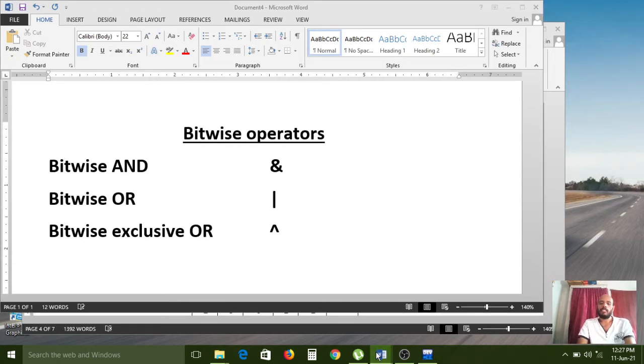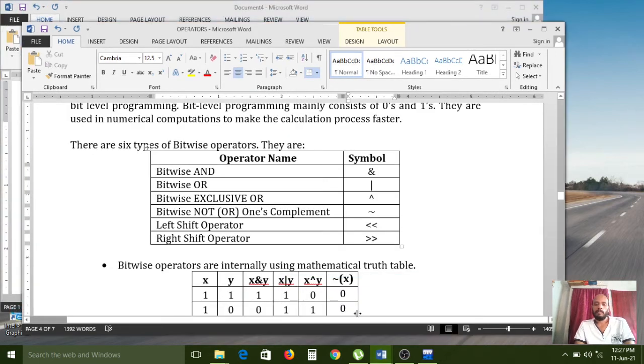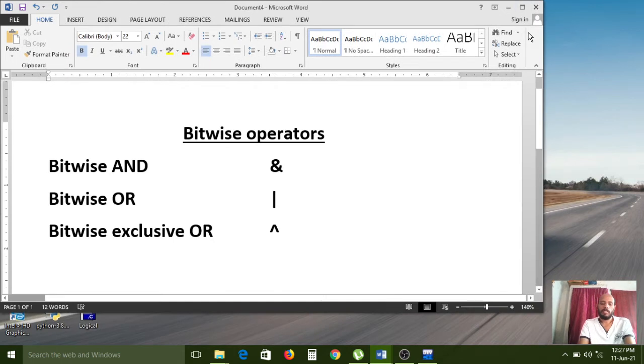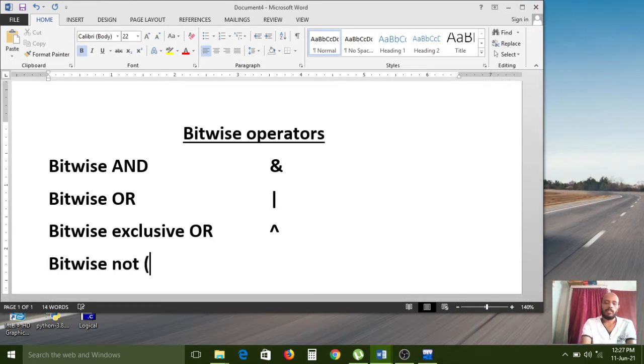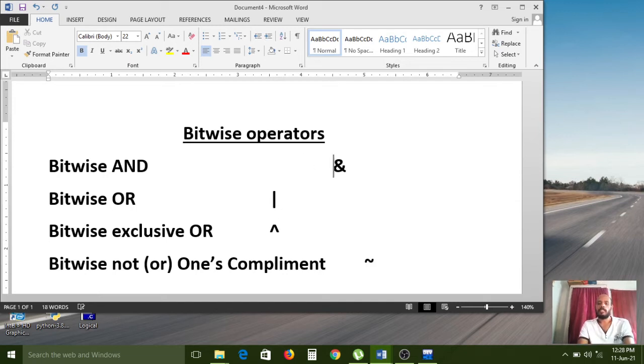And the next one is bitwise NOT or ones complement. For that we can use one negation symbol.